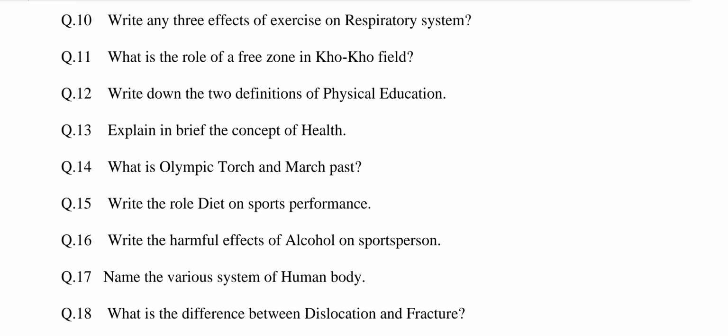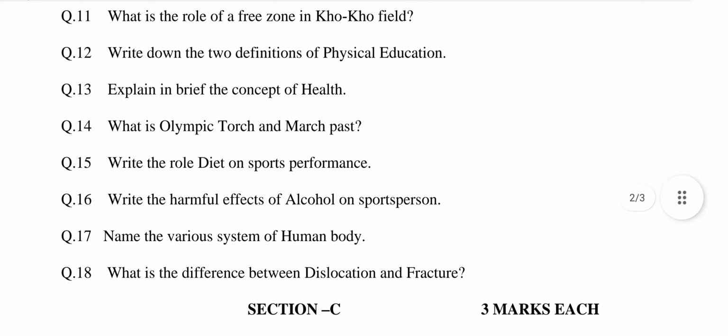Question number 11. What is the role of free zone in Kho play field? This question is related to chapter number 6, concept of major games and sports. The answer may be: this is an area where both runner and chaser can move in any direction. That is known as free zone area in Kho.